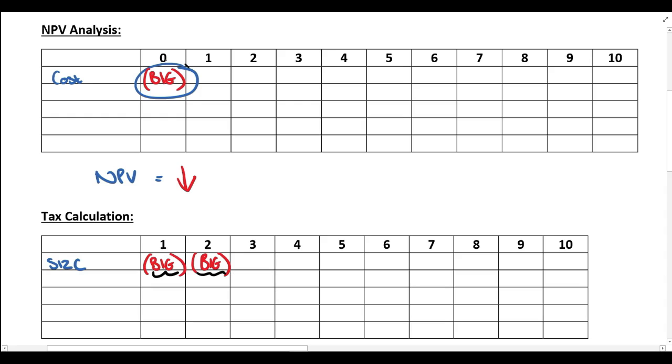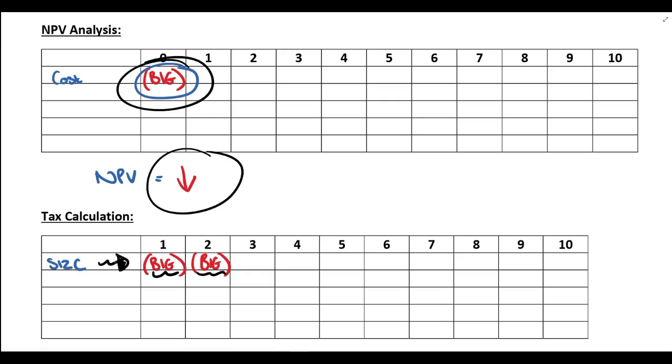So obviously we know the cost is higher, so the NPV is going to be lower. But if the cost is higher, then your Section 12C allowance is also going to be higher, because in year 1, they're going to claim 40% of 84 million Rand. In year 2, they're going to claim 20% of 84 million Rand. Now, if you have a bigger allowance over here, that's going to reduce your taxable income.